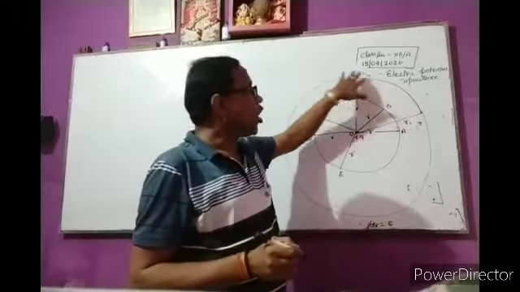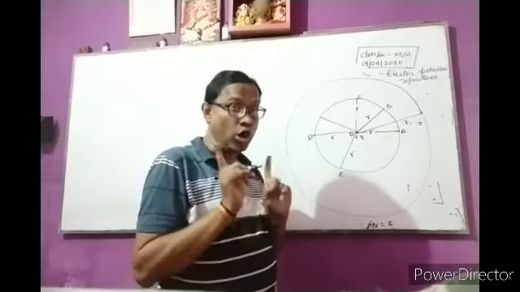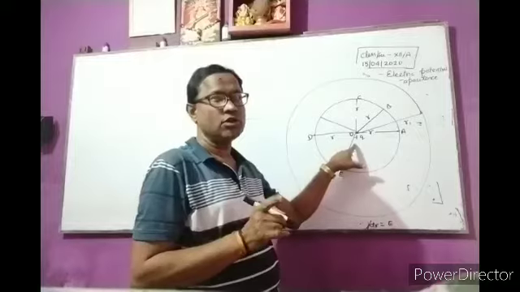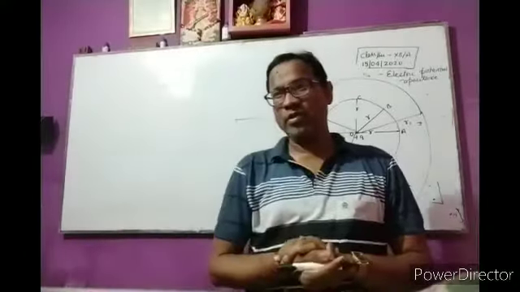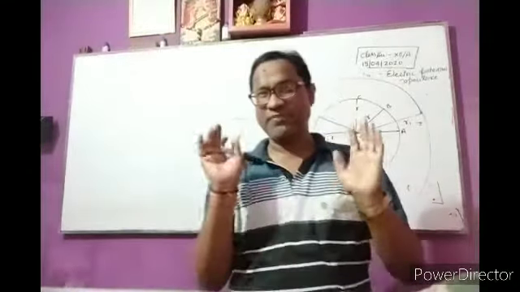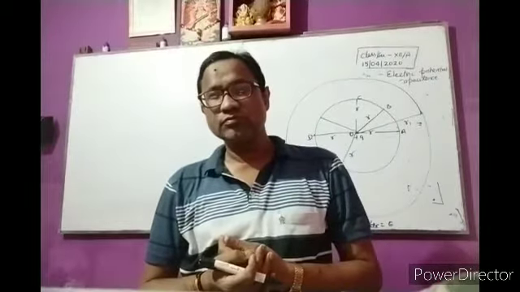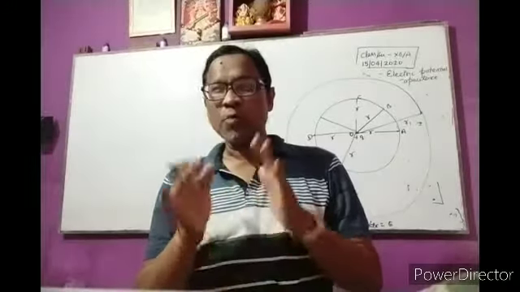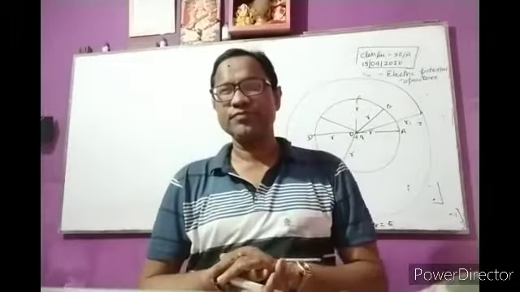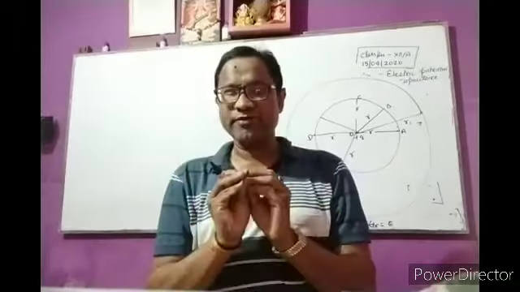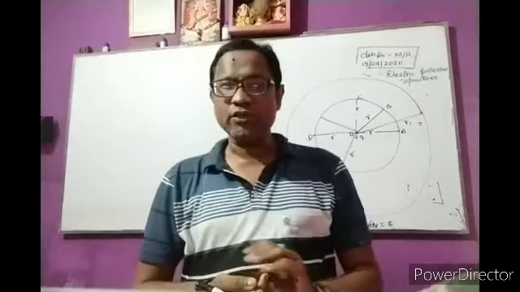Of all points on this surface, the distance of all the points from the source charge will be r1. So the potential will be the same at all points of this surface. So this surface is also an equipotential surface. So equipotential surfaces of a single point charge are concentric spheres. Clear?